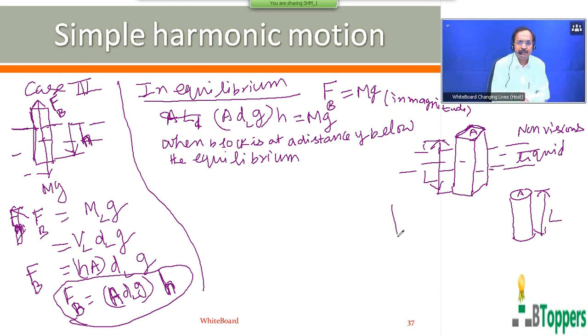So when the length of the block immersed below the surface of the liquid then becomes H plus Y.